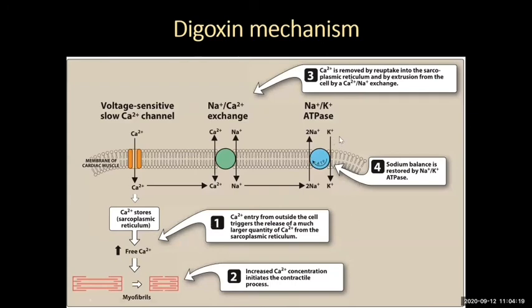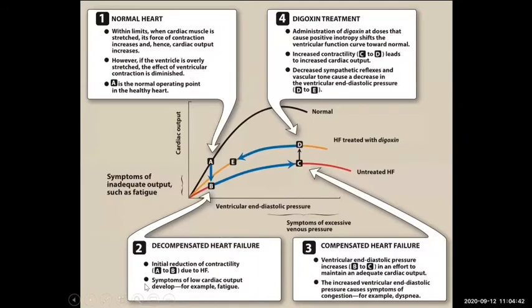So digitalis or digoxin blocks the sodium potassium ATPase pump, which in turn inhibits the sodium calcium exchange. This ultimately leads to retaining of calcium within the cardiac muscle cell, and this retained calcium increases the force of contraction.